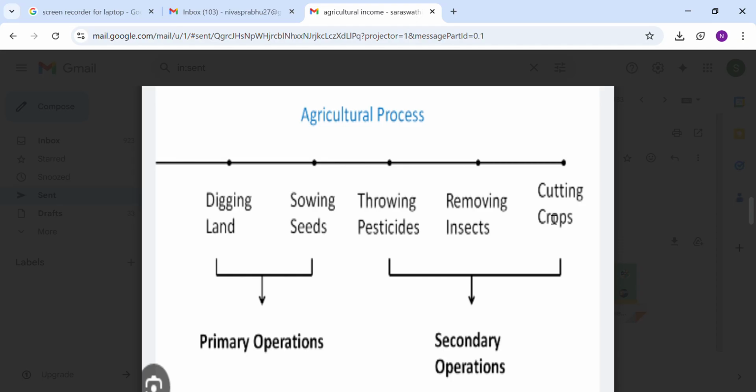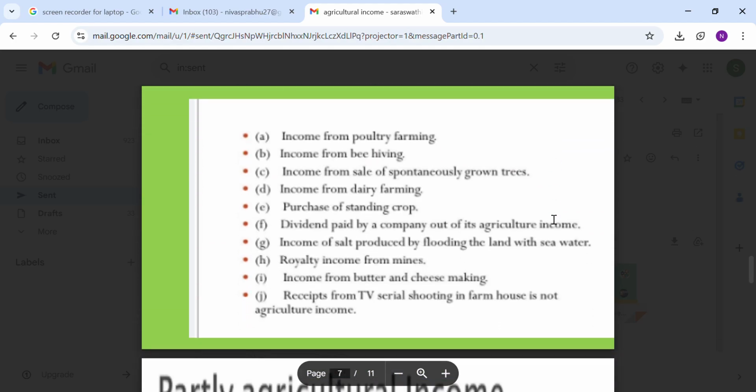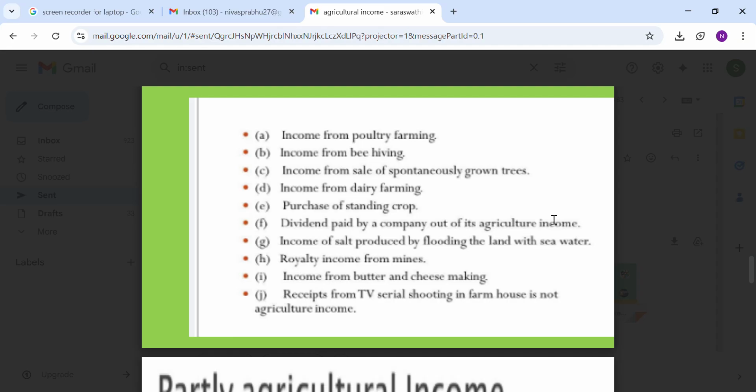Due to the agricultural process, the agriculturist earns certain incomes. Hence, it is broadly classified into three: agricultural operation, non-agricultural operation, partial agricultural operation. The next slide shows the non-agricultural operations. These are examples of non-agricultural operations: poultry farming income, dividend income, dairy farming income, royalty income, income received by letting out the building attached to agricultural land, TV serial shootings, etc.